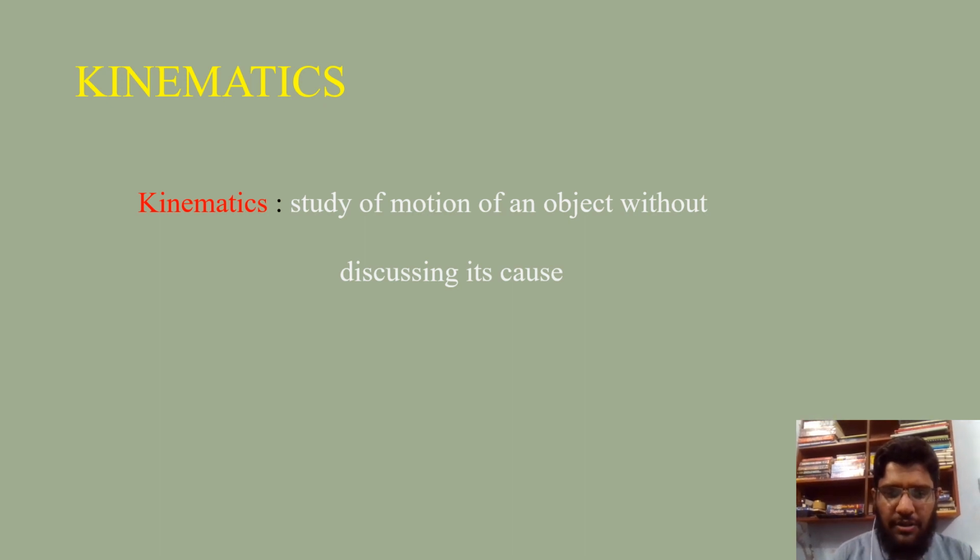Kinematics is the branch of physics which deals with the study of motion of an object without its cause. We encounter the distance covered by the object, the initial and final speed, and the time taken to travel that distance, but without its cause. That is said to be kinematics.